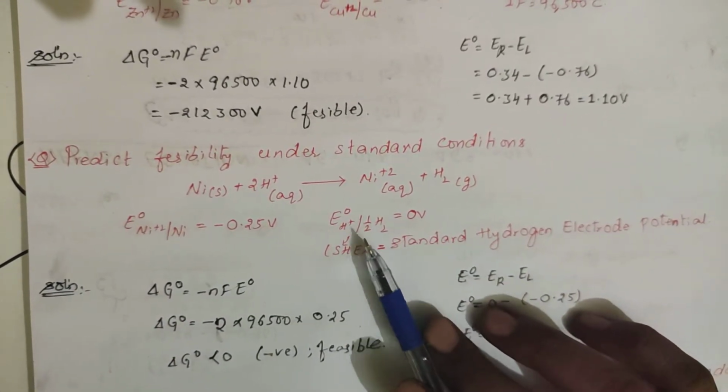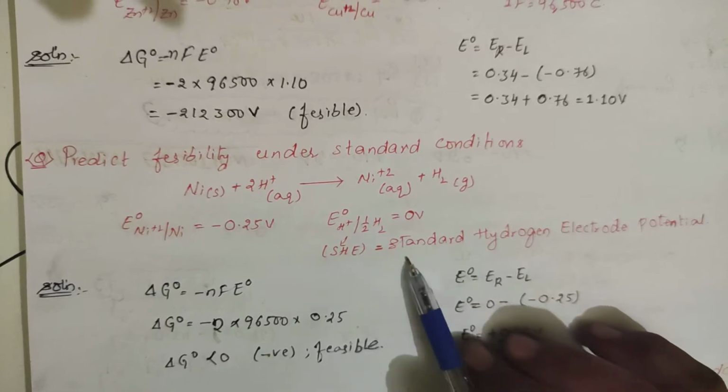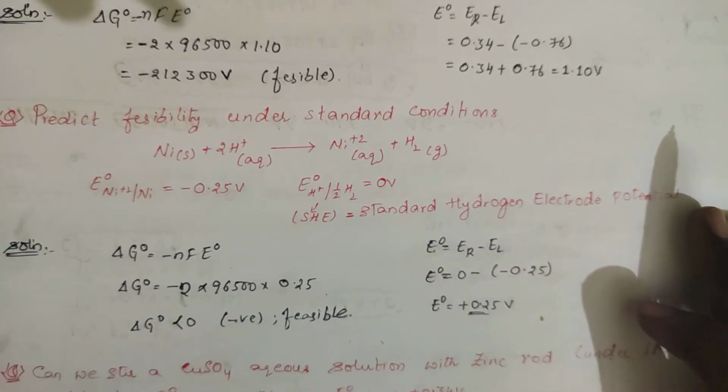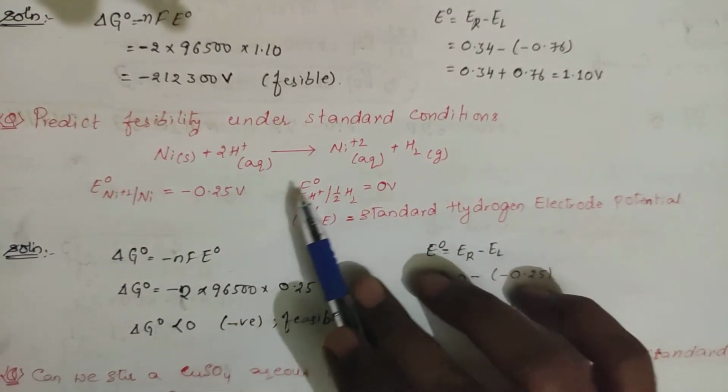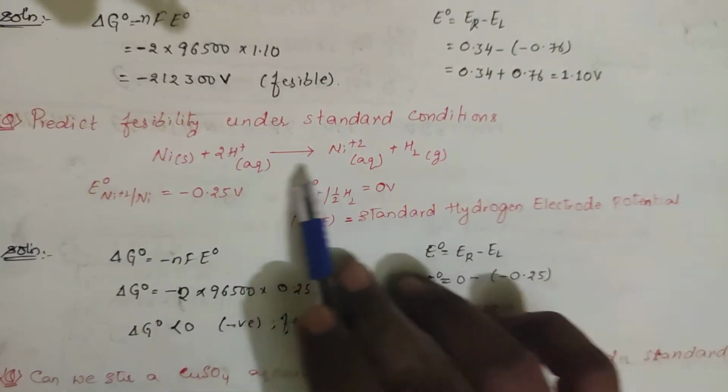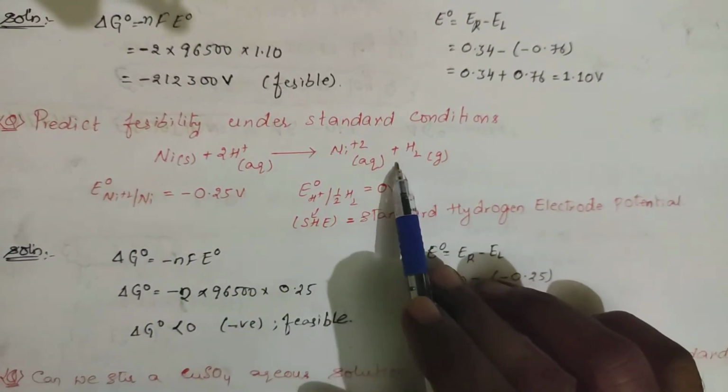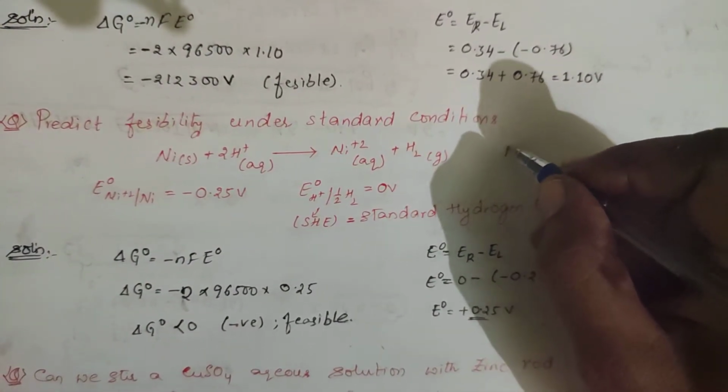We will learn about this again; that is called the standard hydrogen electrode. So before going to that, first we shall do this problem. E naught is equal to E of RHS minus LHS. What has he taken as the right side? This one you should write in terms of an equation. See which has undergone oxidation. So while writing the equation you will get it like this.